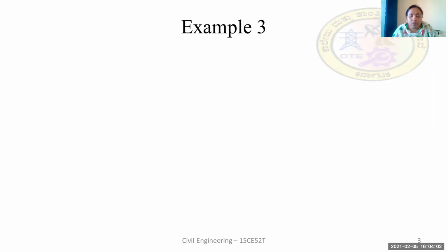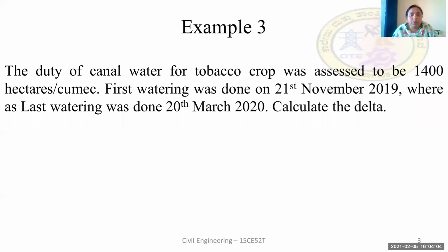So now coming to the third example. The previous examples, I think you have already studied in the previous session. The question is given here on the screen, I think you can see it. The duty of canal water for tobacco crop was assessed to be 1400 hectares per cumec. First watering was done on 21st November 2019, whereas last watering was done on 20th March 2020. Now calculate the delta.